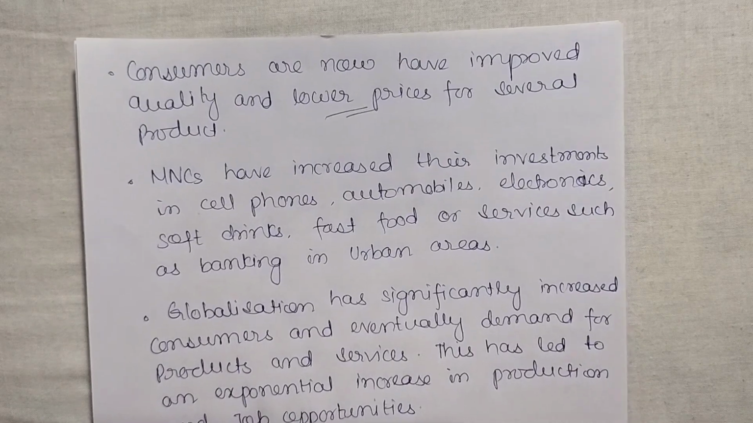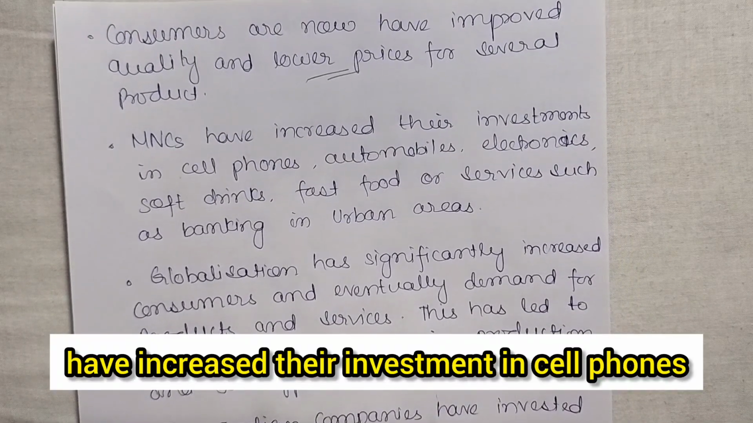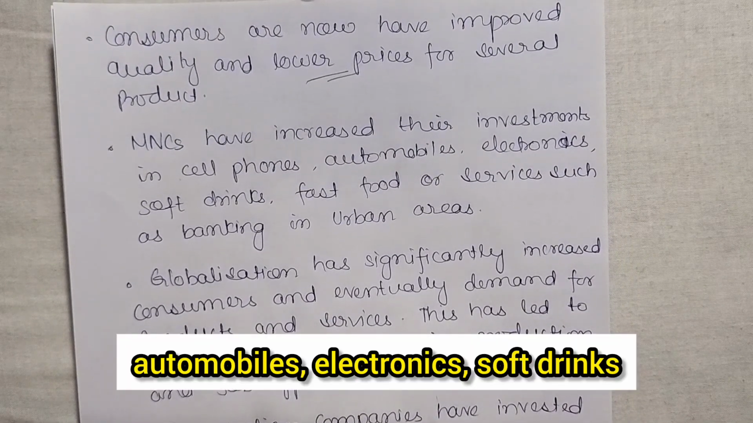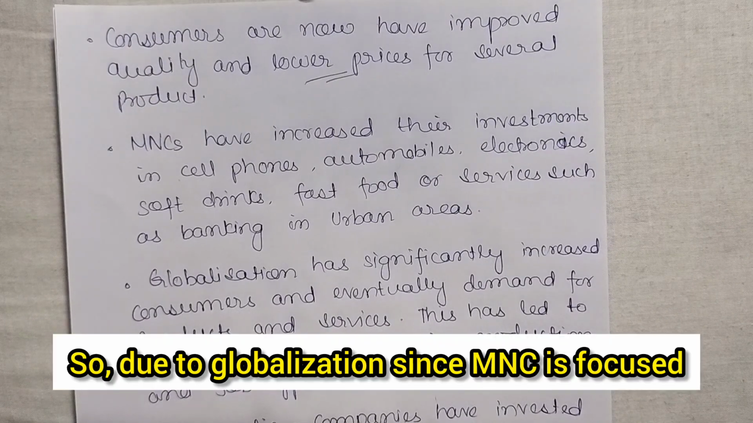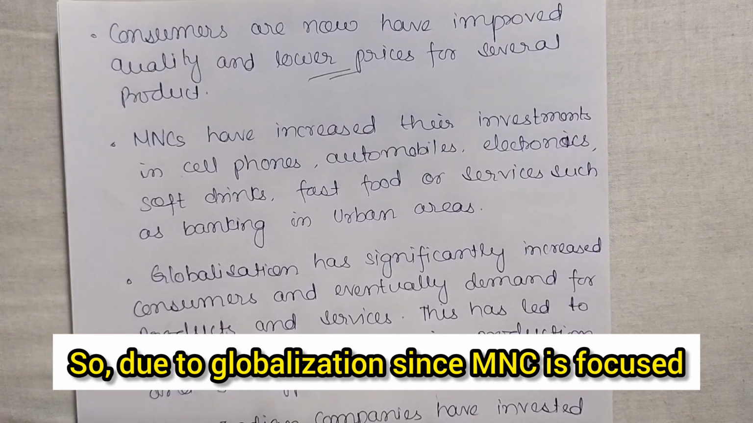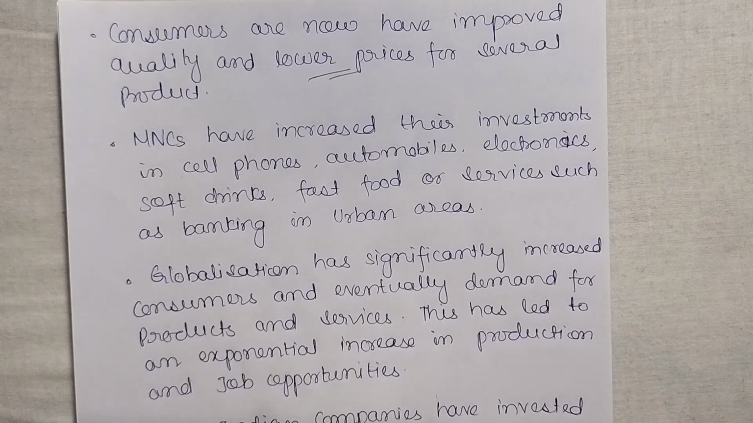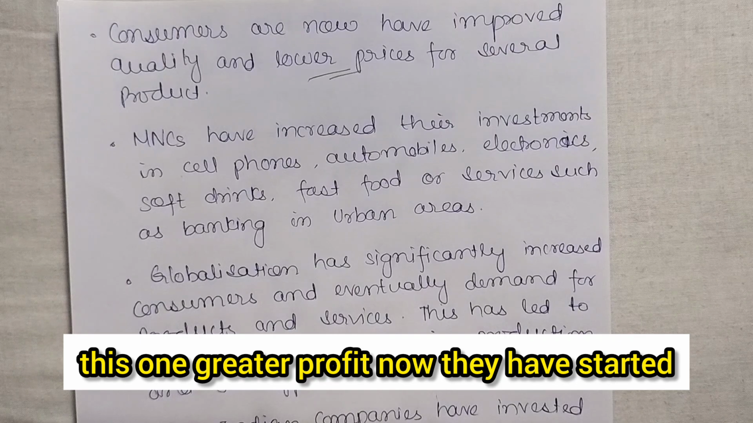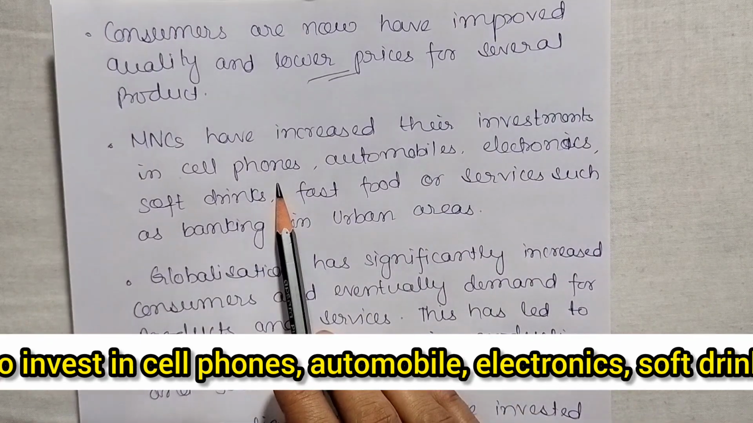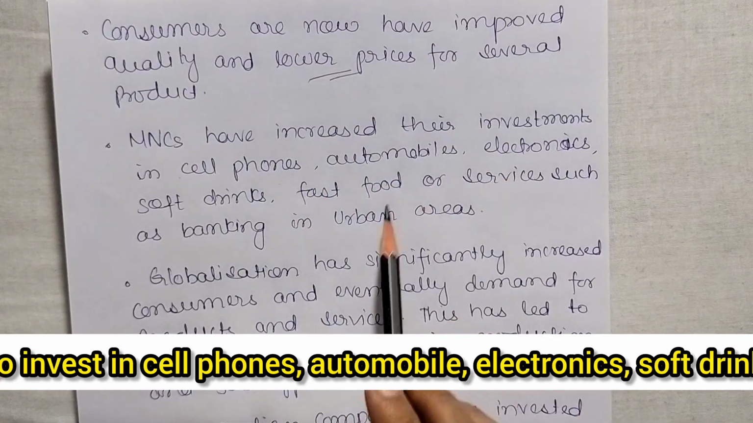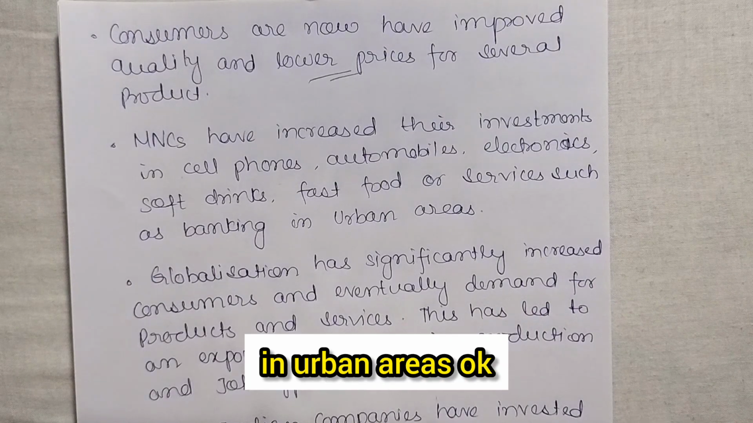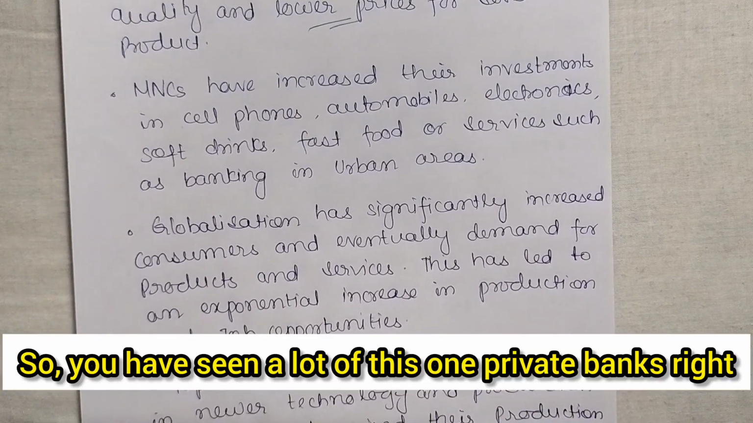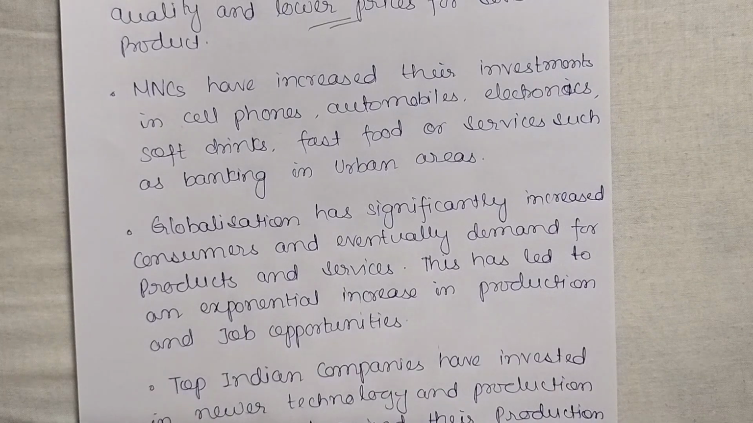Now, MNCs have increased their investment in cell phones, automobiles, electronics, soft drinks, fast food, or services such as banking in urban areas. So, due to globalization, since MNCs focus on low cost of investment and greater profit, they have started to invest in cell phones, automobiles, electronics, soft drinks, fast food, and services like banking in urban areas. Okay. So you have seen a lot of private banks, right? Now,